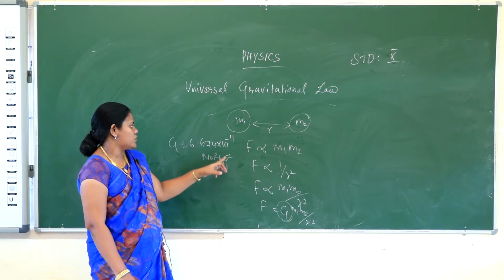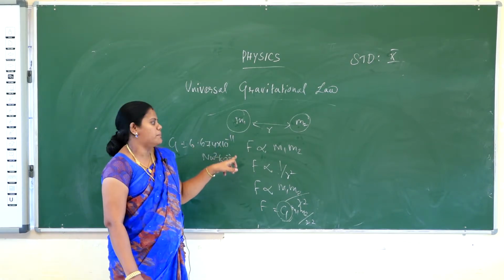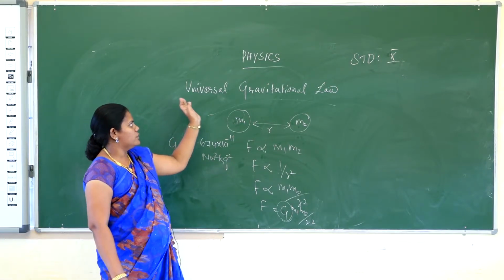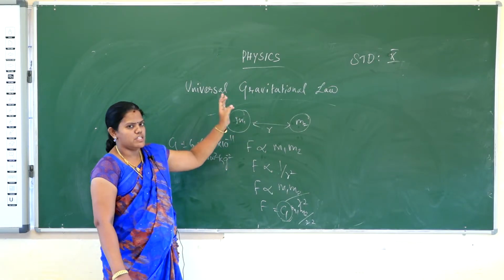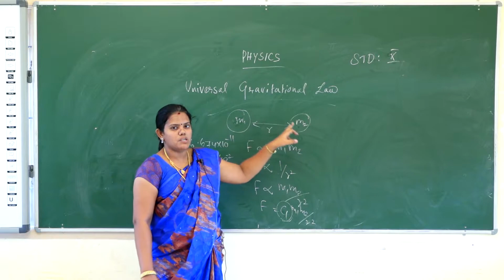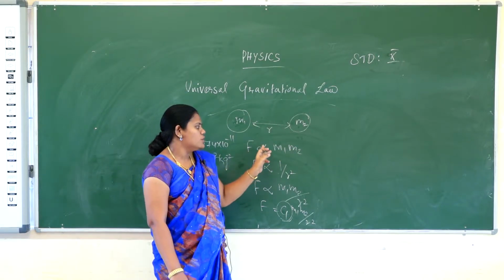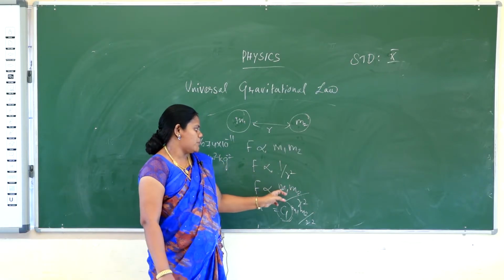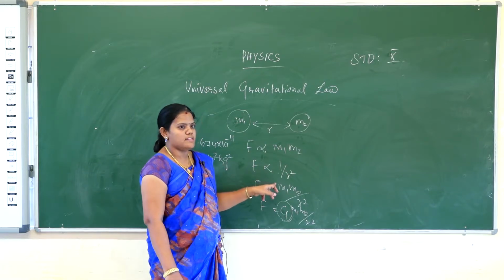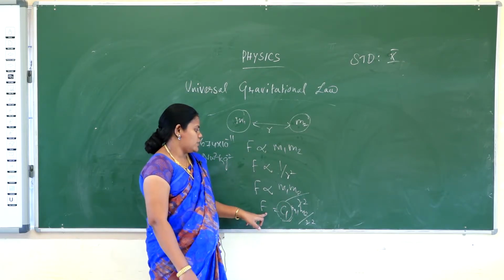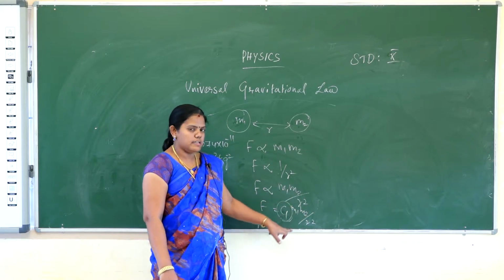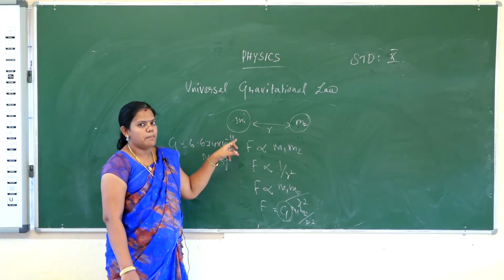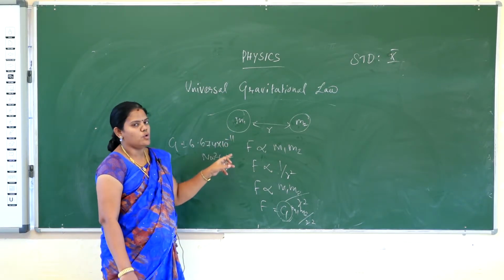What is the universal gravitational law? Newton's universal gravitational law states that the force of attraction between two heavenly bodies is directly proportional to the product of the two masses and inversely proportional to the square of the distance between them. F is proportional to m1 m2 by r square, and the proportionality is removed by adding the constant G. So F is equal to G into m1 m2 by r square, where G is the gravitational constant, equal to 6.674 into 10 power minus 11 Newton meter square kilogram power minus 2.